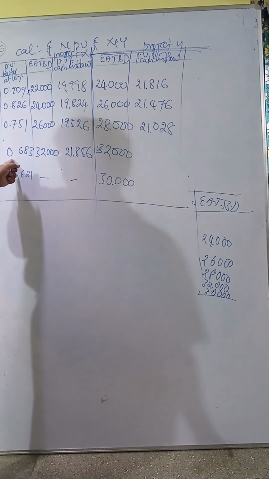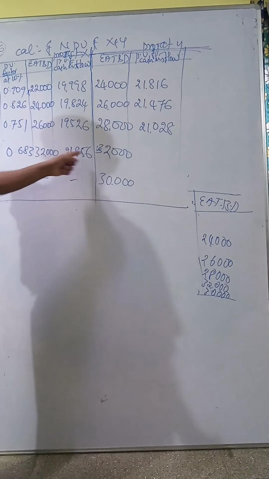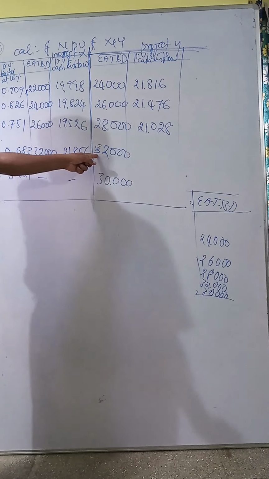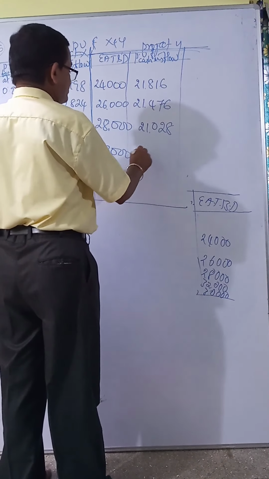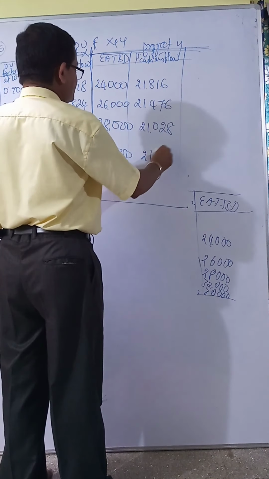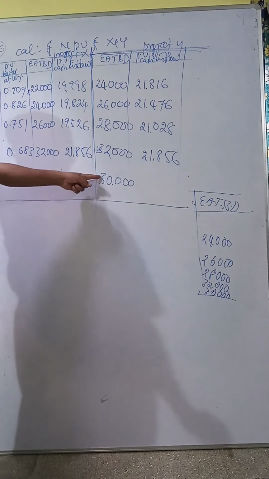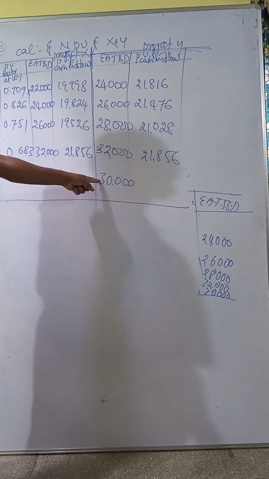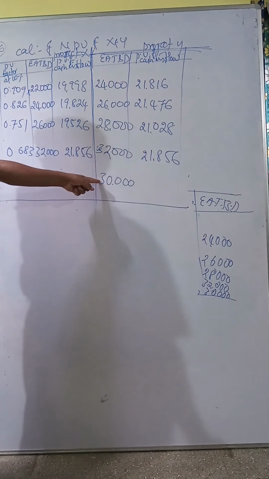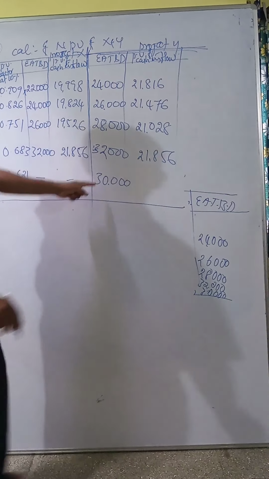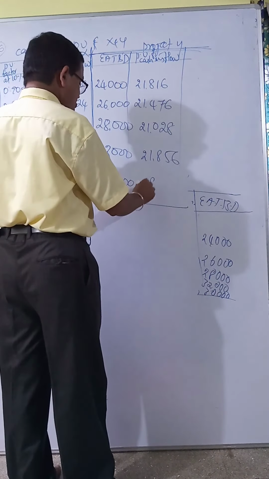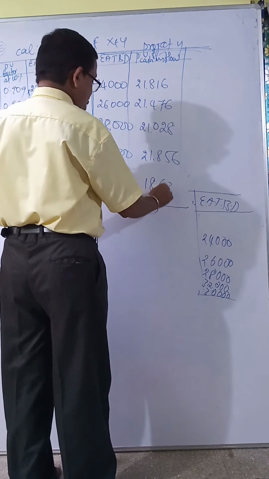Then next year 0.683 into 32,000 is 21,856. Last year 0.621 into 30,000 gives 18,630.